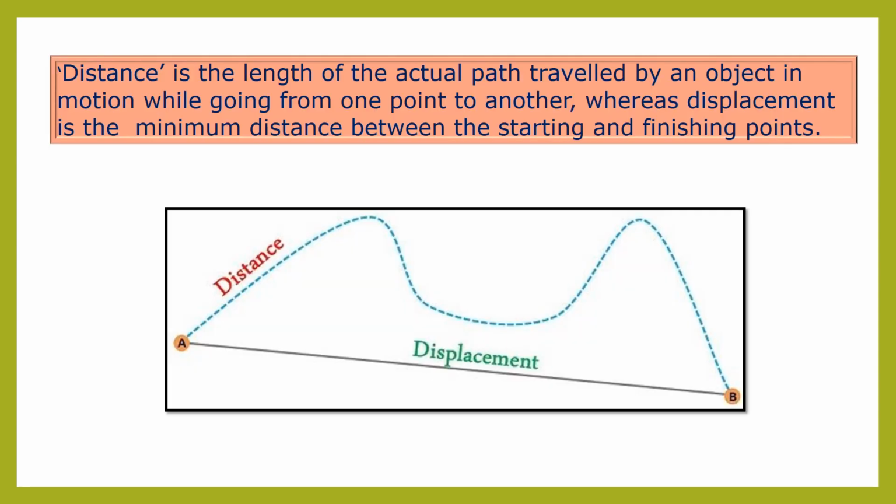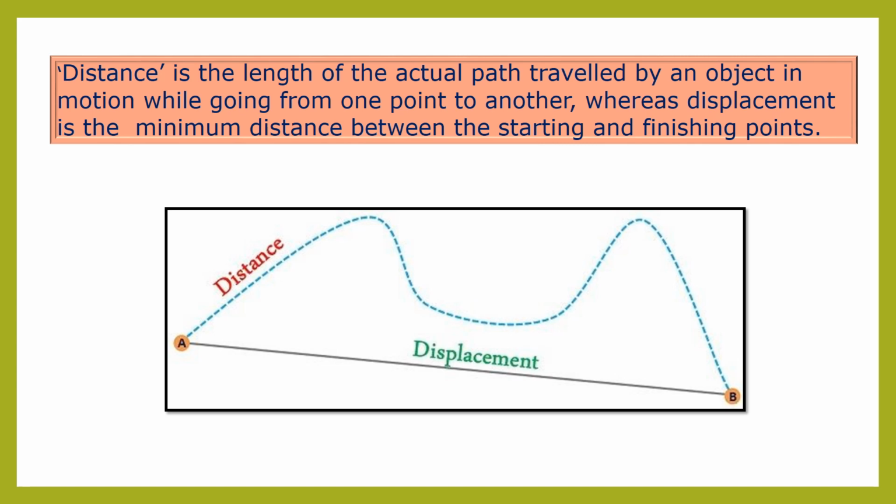Now children, in short we can say that distance is the length of the actual path traveled by an object in motion while going from one point to another point, whereas displacement is the minimum distance between the starting and finishing points. In this diagram, we have to measure the distance from A to B. The blue colored curved path is the distance, because it shows the length of the actual path traveled from one point to another.